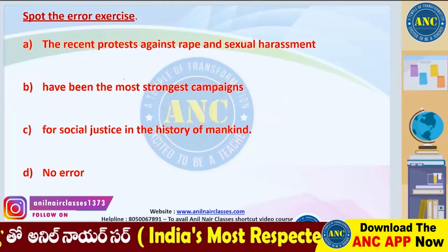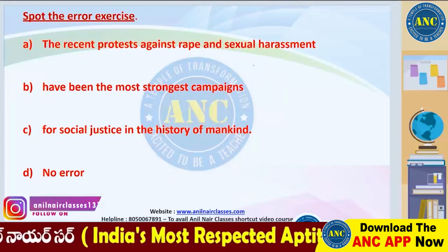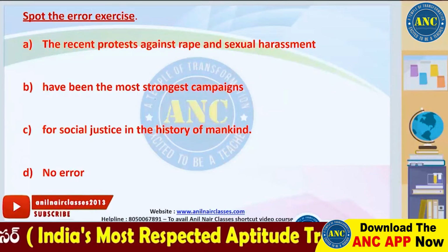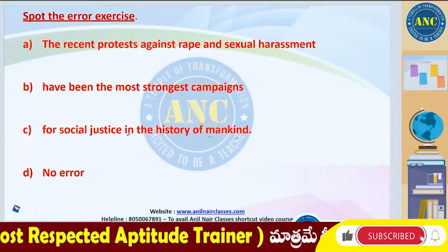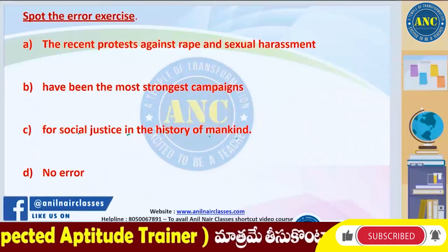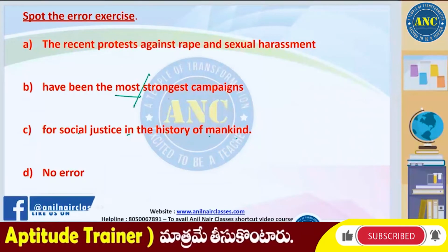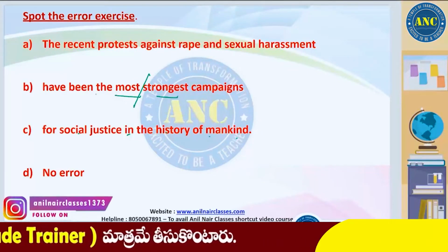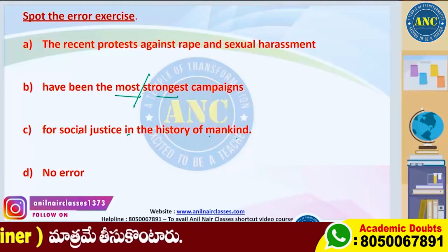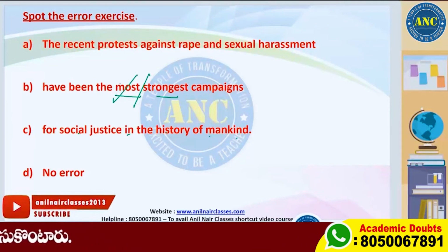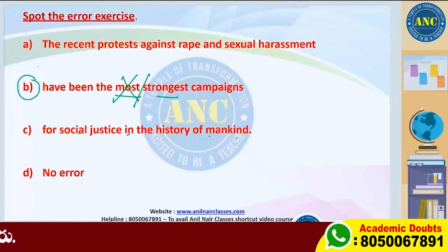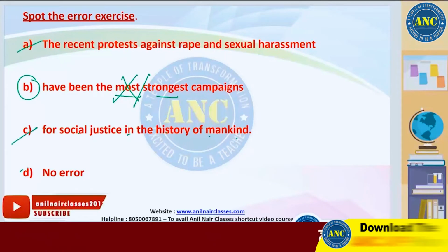Next one. The recent protests against rape and sexual harassment have been the most strongest campaigns for the social justice in the history of mankind. Now, if you look at B, most is superlative, strongest is also superlative. We cannot have two superlatives together, right? So you have to write have been the strongest campaigns. We don't need most over here. So B is the right answer. Get rid of A, C and D.